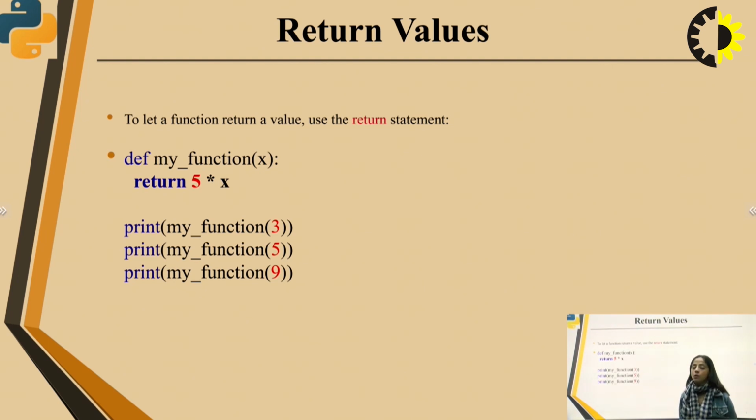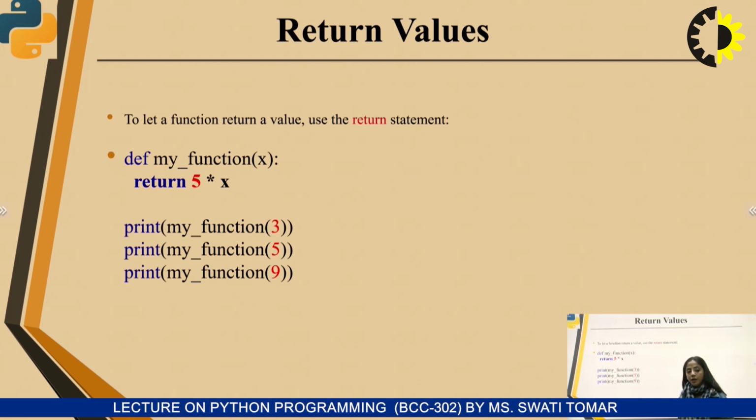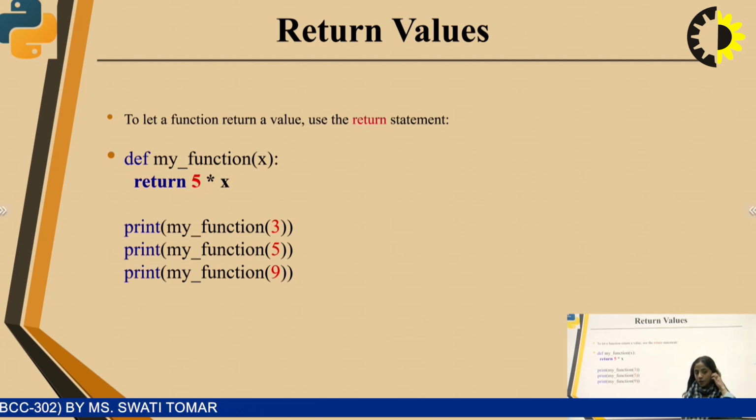But it won't be printed because you haven't given a print statement yet, but the value will be 15. Now, when you call my function by passing the value 5, then the value should be 25. Similarly, when you call the function using 9, the value should be 45, right?